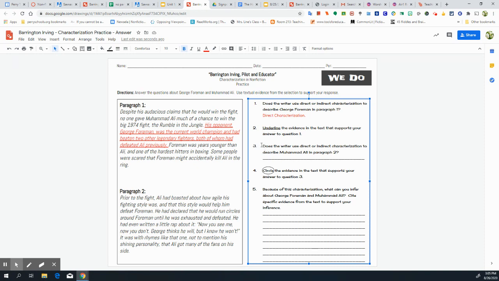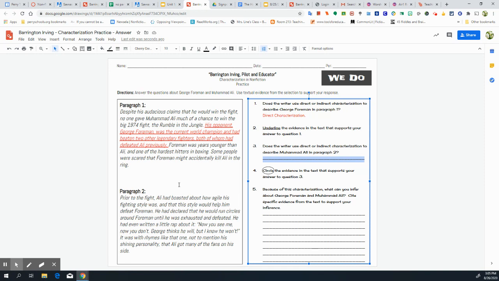For question 3, does the writer use direct or indirect characterization to describe Muhammad Ali in paragraph 2? So, paragraph 2. Prior to the fight, Ali had boasted about how agile his fighting style was and that this style would help him defeat Foreman. He had declared that he would run circles around Foreman until he was exhausted and defeated. He had even written a little rap about it. Now you see me, now you don't. George thinks he will win, but I know he won't. It is with rhymes like that one, not to mention his shining personality, that Ali got many of his fans on his side.